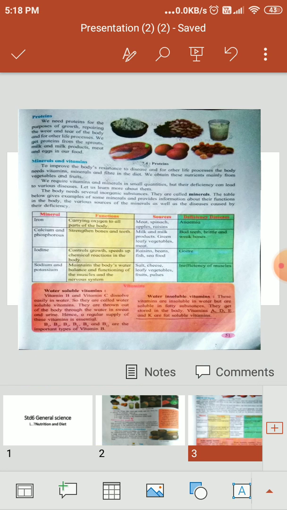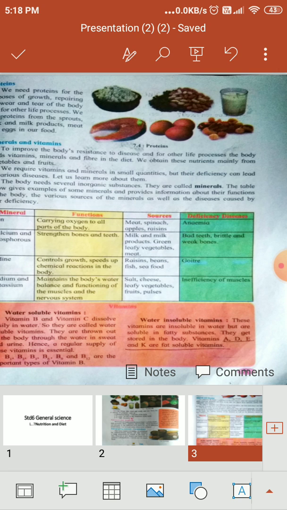Now the next constituent of food. Turn on to the next page, 51. Look at the picture, you can see many proteins. All the nuts, that means almond, cashew, walnuts, raisins, all the nuts, milk, and then eggs, fish, curd, paneer, we get from all the proteins. Sprouts also, milk and milk products, minerals and vitamins.